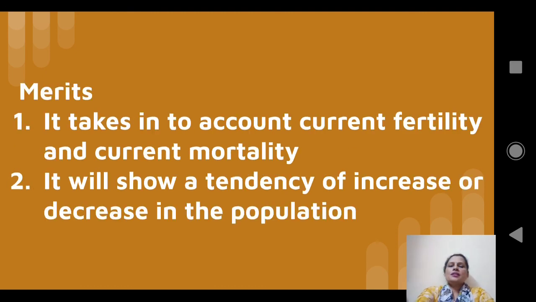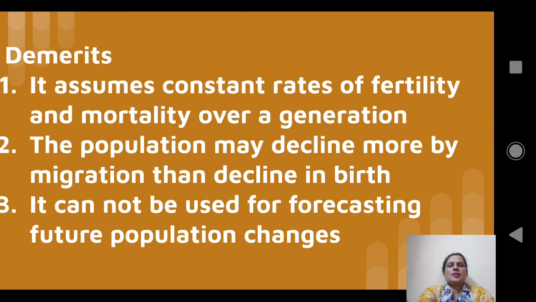Next, the merit of NRR. It takes into account current fertility and current mortality. It will show a tendency of increase or decrease in the population. If NRR is greater than 1, we can conclude that the population is bound to increase. If NRR is less than 1, the population will decrease. If NRR is equal to 1, that is an indication that the population will remain constant.